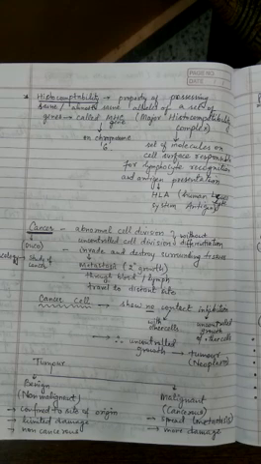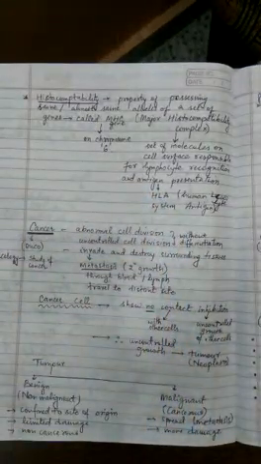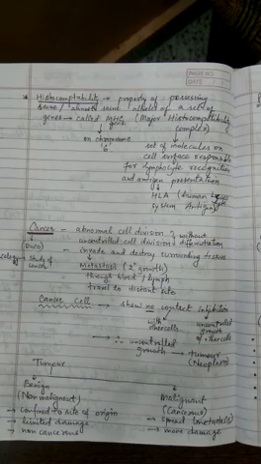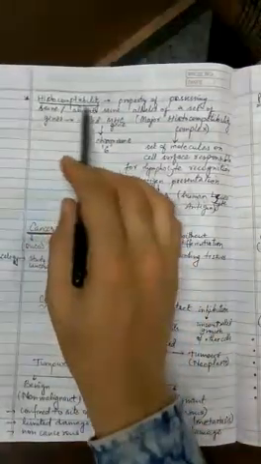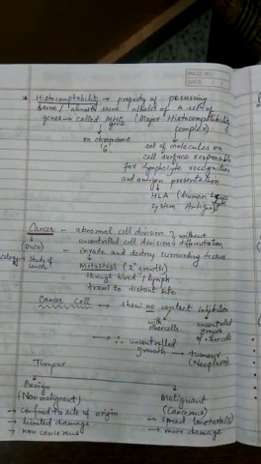So to suppress the immune response during transplantation, histocompatibility antigen and immunosuppressants play an important role. Now along with the immunosuppressant, there is something called histocompatibility antigen. Let's understand this property.